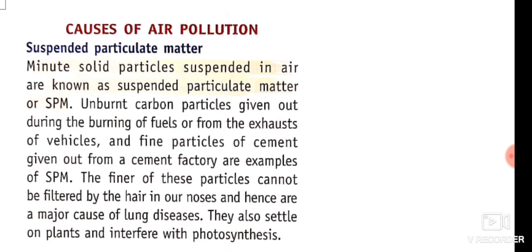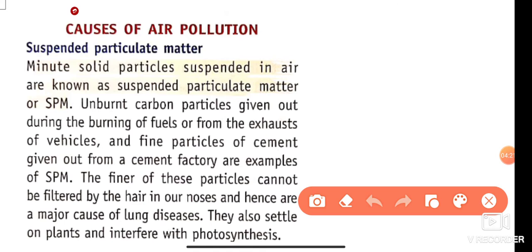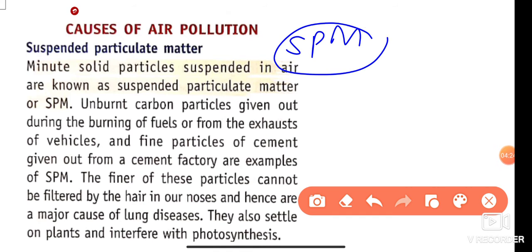Next is causes of air pollution. First is SPM, suspended particulate matter. The minute solid particles suspended in air are known as suspended particulate matter. वो छोटे छोटे particles, the smaller particles which are suspended in air are called suspended particulate matter or SPM.